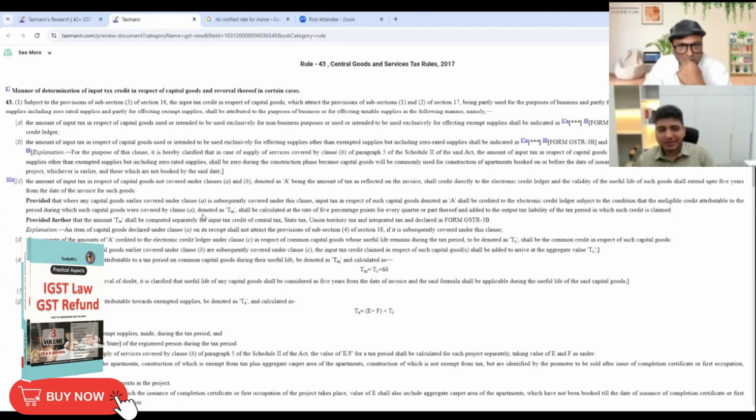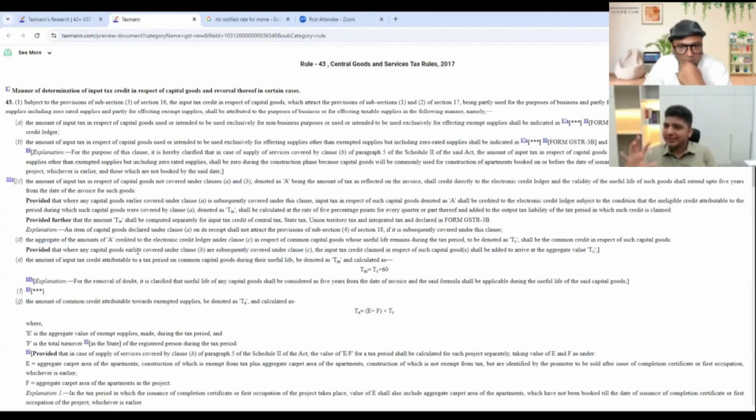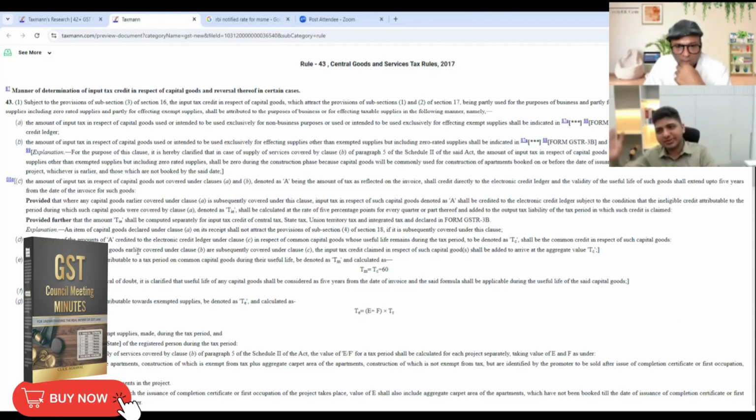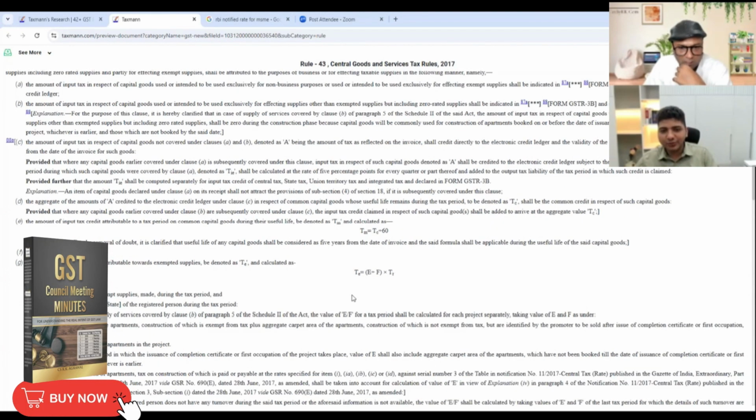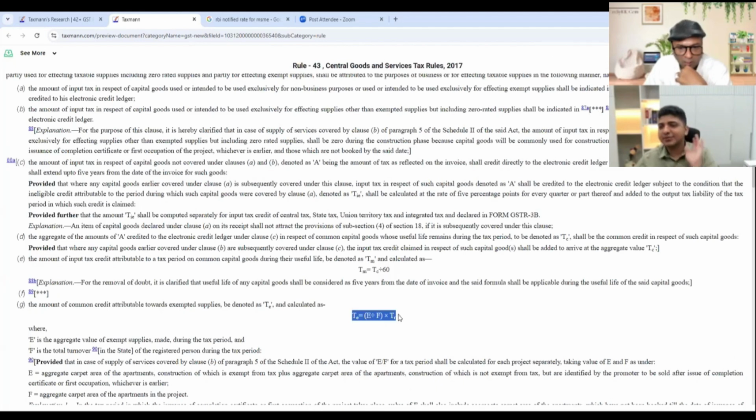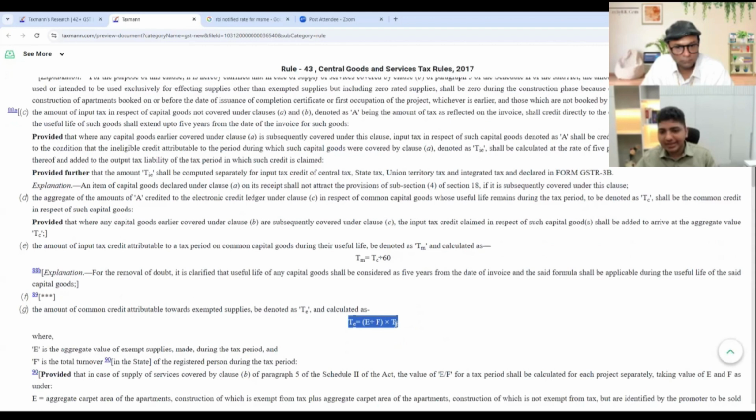Whether my screen is visible? Yes. So either reversal, I will not get into what 43 is, how the computation works, क्योंकि वो 1-2 घंटा लगेगा उसमें. The reversal का जो amount है, वो formula A से calculate होता है. This is the formula. TE का मतलब E divided by F into TR. तो हमें E का मतलब पता होना चाहिए, F का मतलब पता होना चाहिए और TR का मतलब पता होना चाहिए.